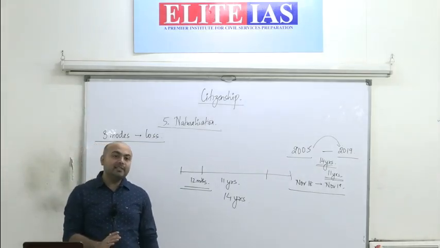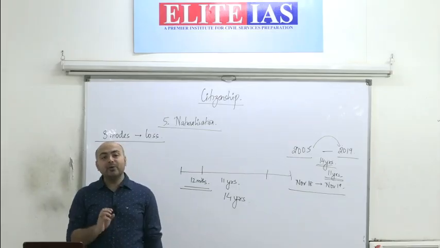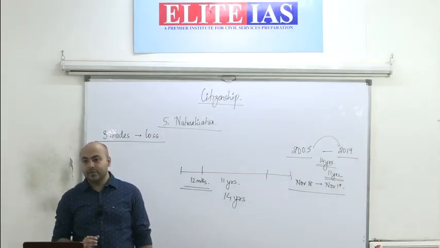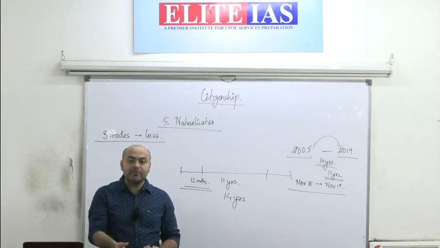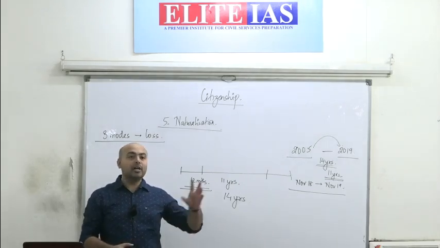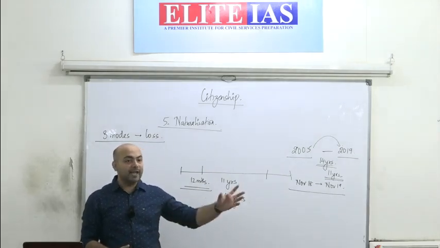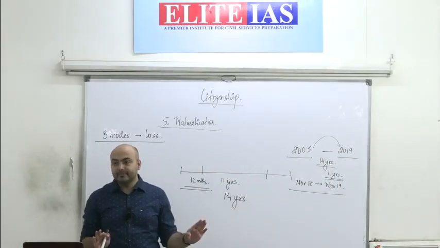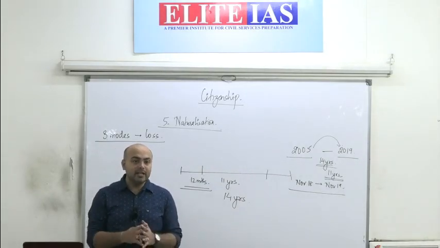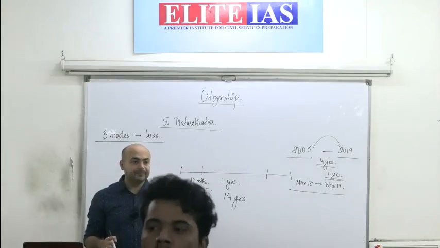So he has to renounce his citizenship. He renounces citizenship of India voluntarily, gives it up, and then opts for citizenship of any other country. It is a voluntary act. By himself he is doing that.